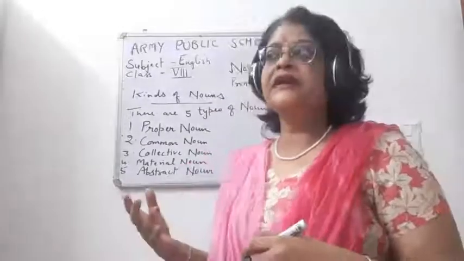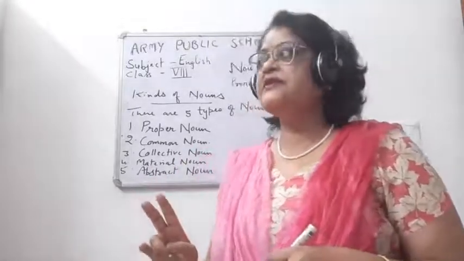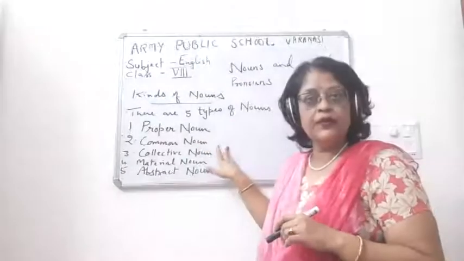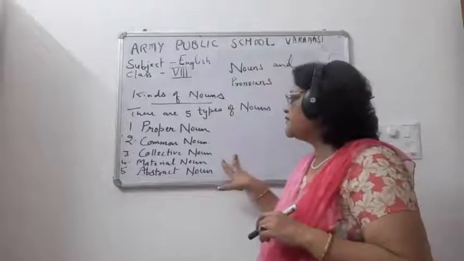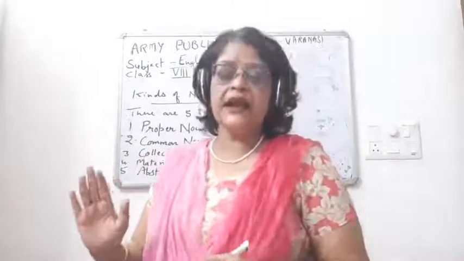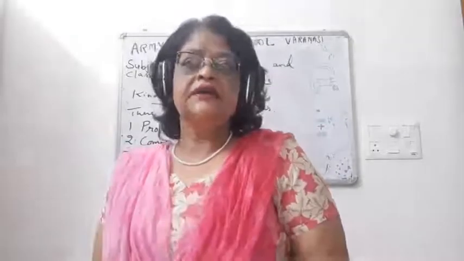Okay, so how many types of nouns are there? There are 5 types of nouns. First is proper noun, second is common noun, third is collective noun, fourth is material noun, and fifth is abstract noun. Okay. Now children, proper noun means some particular place or the name of a thing, like Reena is a